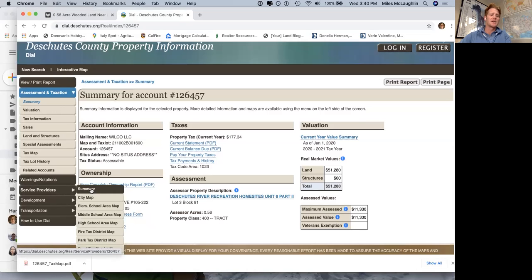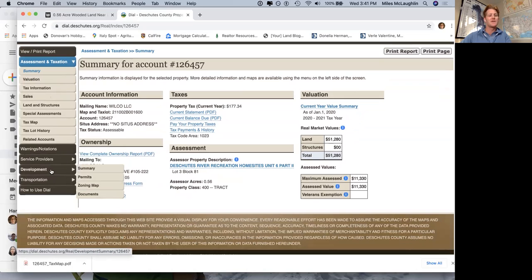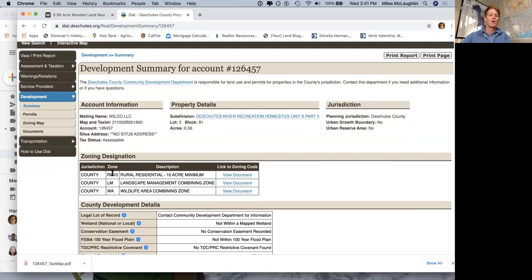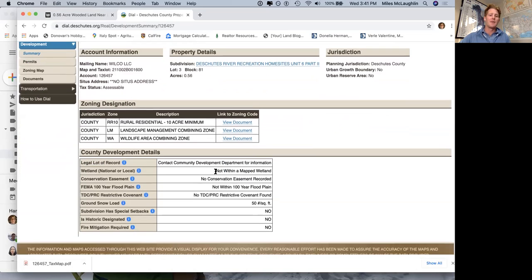Moving on to the next thing, you can look at what your service is, like maybe you're looking for more residential properties. This would be more important to you. Development is probably pretty important. So you're looking at zoning designations. This pertains to land use, what you can do with the property. You click this and you can read more about what that means for each zoning. If you really don't understand it, you can schedule a call with me and we can go over it. I actually recommend contacting the county with a submission for what you're interested in. So planning jurisdiction, Deschutes County, and legal lot of record, not within a mapped wetland. You can look into some of these county development details.